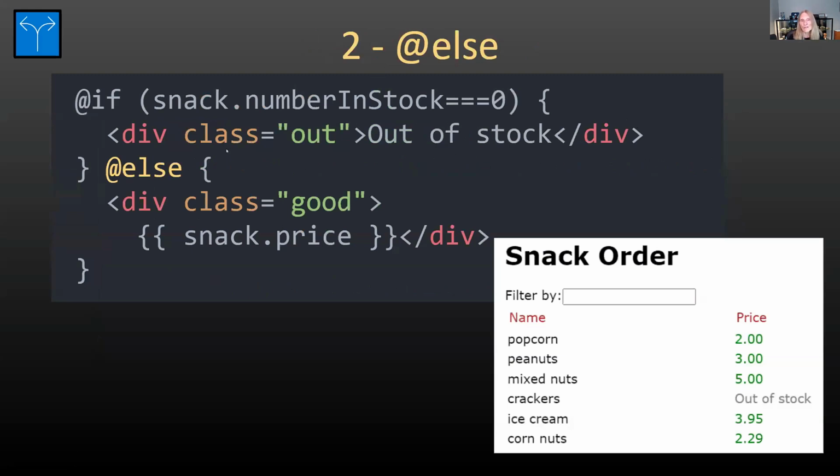So we can do things like @else. Here I've got the if block and the else, and then here is my result. So if the number in stock is 0, it displays out of stock. Otherwise, it displays the price for it.